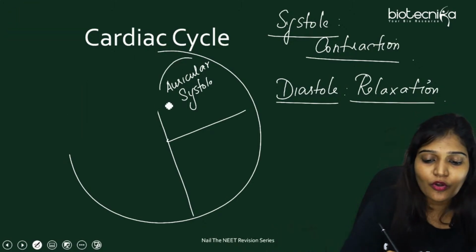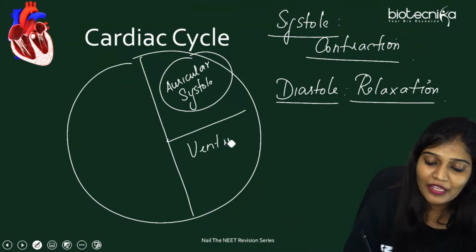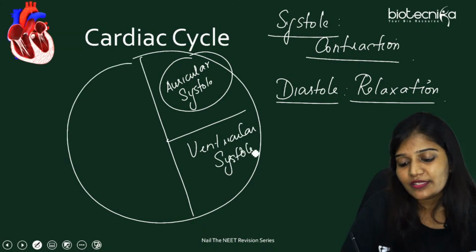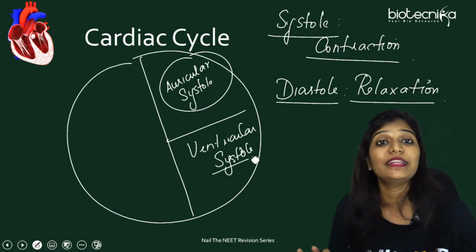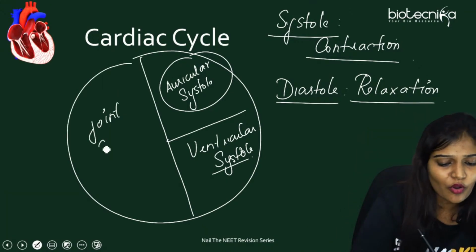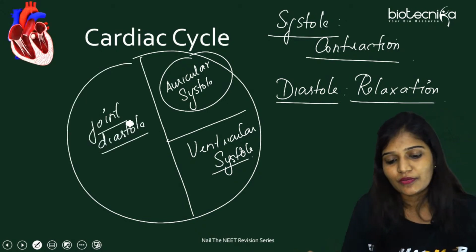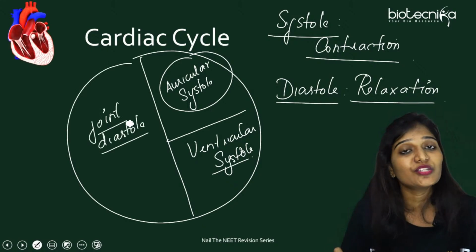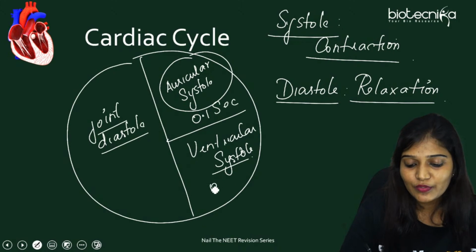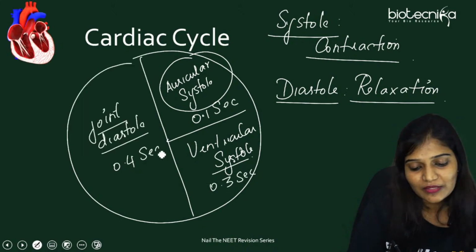So we're going to talk about auricular systole, which means auricles are going to contract. The next one is going to be ventricular systole. The right ventricle and the left ventricle are going to contract, and then both are going to be relaxing for some period of time, which we call joint diastole, or you can call it auricular ventricular relaxation. How much is the time? The most important question for your NEET examination. This is going to be 0.1 second, this is going to be 0.3 seconds, and this is going to be 0.4 seconds. Important question.